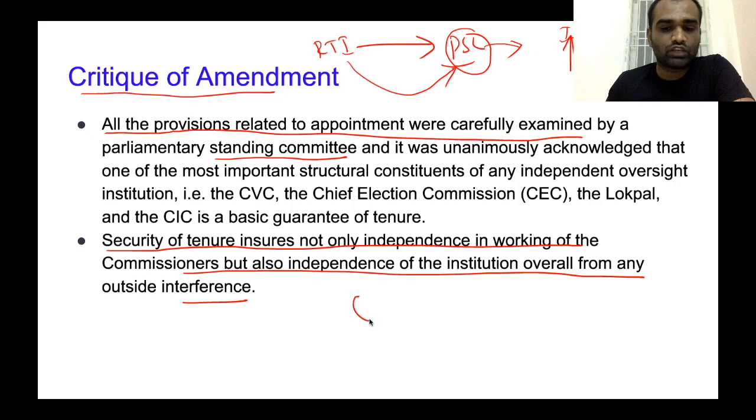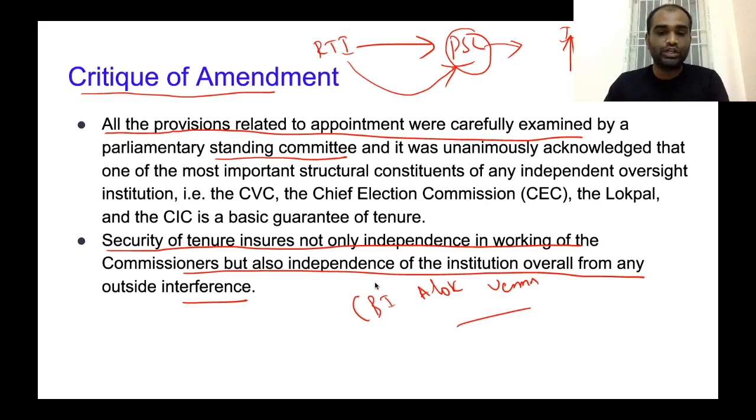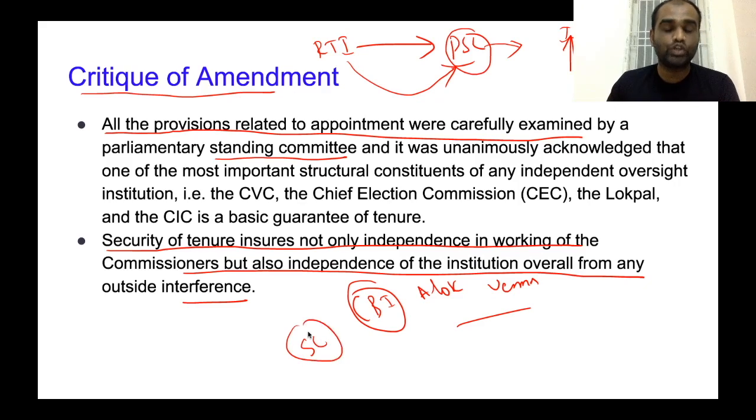Two years before, there was a CBI director called Alok Verma. Now, mind you, CBI doesn't have any autonomous powers. CBI is completely under the control of the central government. That's why the Supreme Court has commented numerous times that CBI is a kind of caged parrot working under the wings of its master, that is the central government.